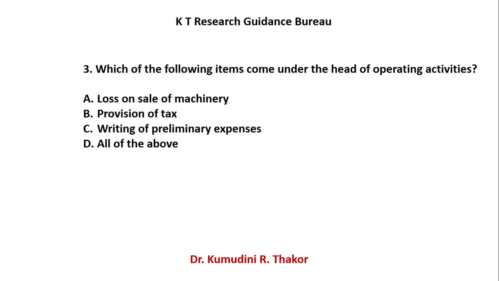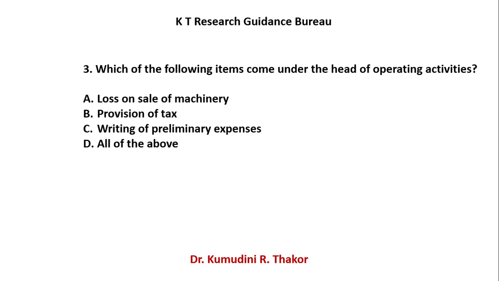Next one is, which of the following items come under the head of operating activities? You know the partition of cash flow statement and what operating activities are; I already explained that in session number 1. Four options are there: A, loss on sale of machinery; B, provision for taxation; C, writing off preliminary expenses; and D, all of the above.